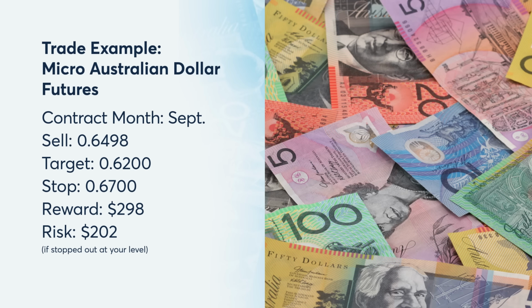Now, if a trader believes that the Aussie dollar could fall from here, they could sell the September micro Australian dollar contract at 0.6498 and target a move to 0.6200. Now, a stop for this trade could be placed above at 0.6700. This trade can make $298 if the target is reached and risks $202 if you're stopped out of your level.